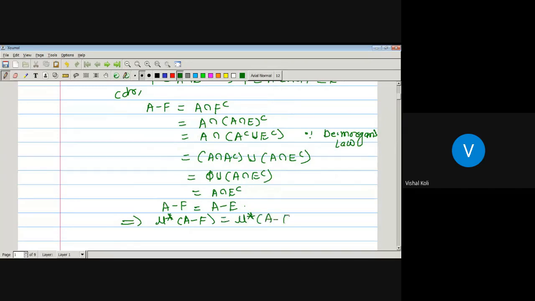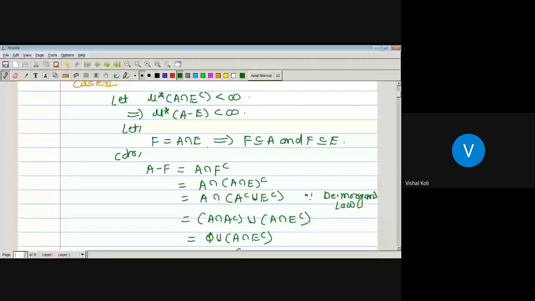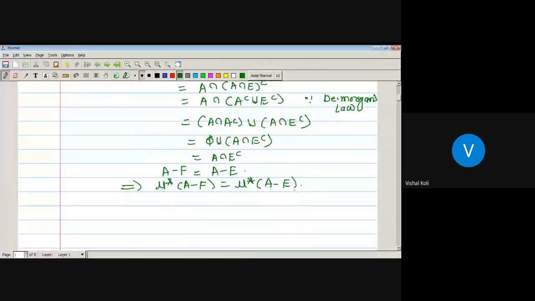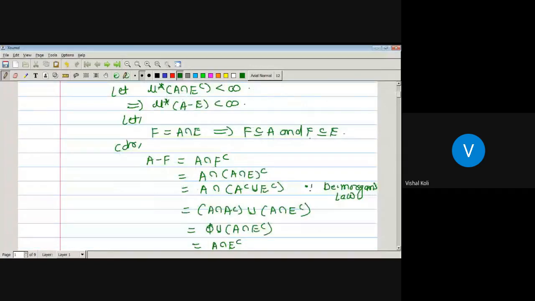Since here we get A minus F is nothing but A minus E, and we have taken outer measure of A minus E to be finite, that is, outer measure of A intersection E complement is finite. So as outer measure of A minus E is finite and equal to outer measure of A minus F, outer measure of A minus F is also finite. So here we get, as F equal to A intersection E, F is a subset of A and F is a subset of E.